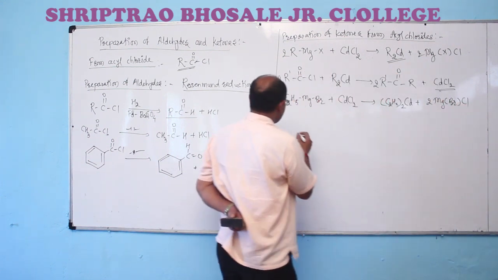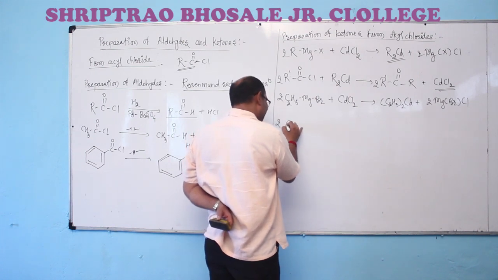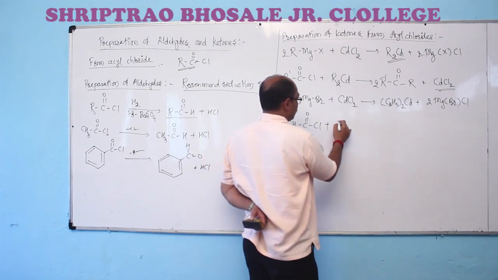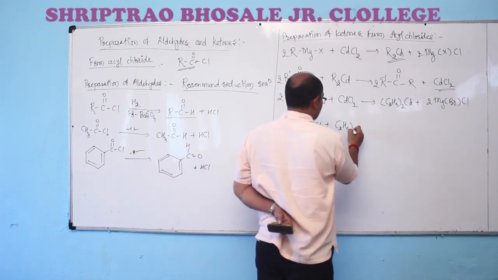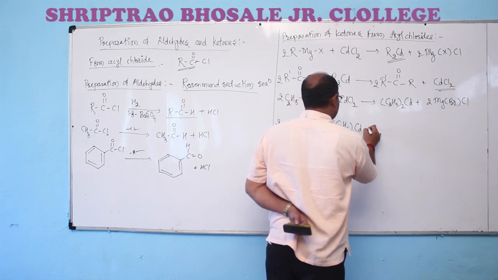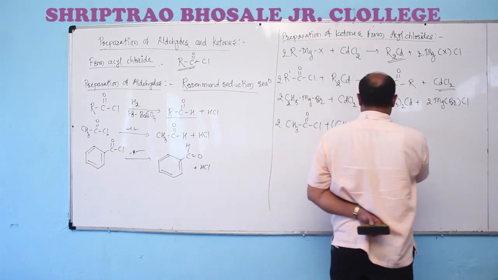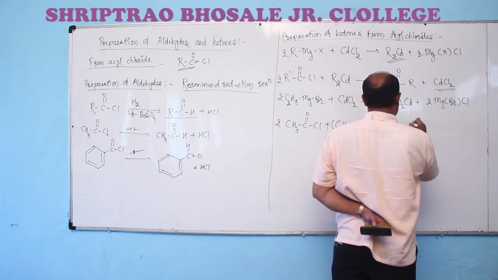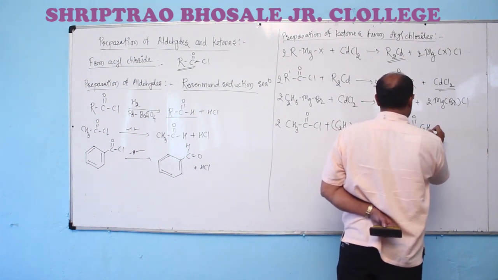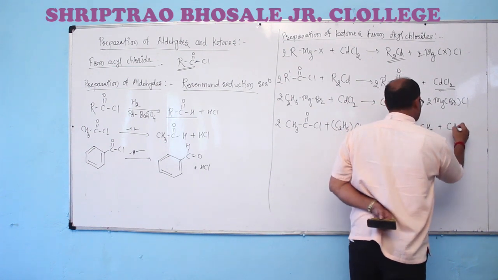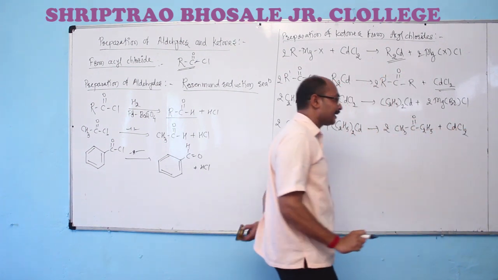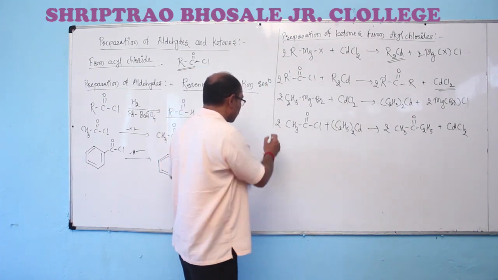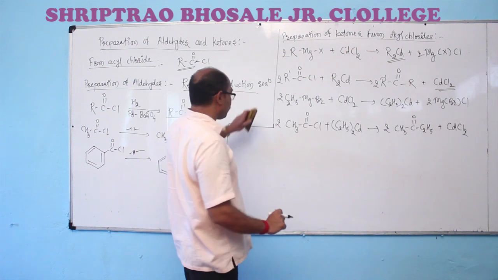This diethyl cadmium on treatment with acetyl chloride gives us the formation of corresponding ethyl methyl ketone.